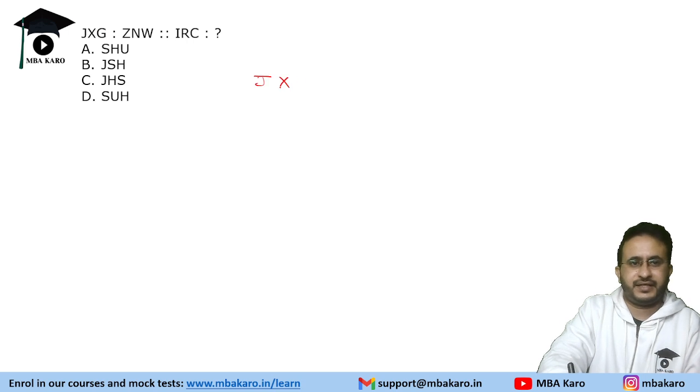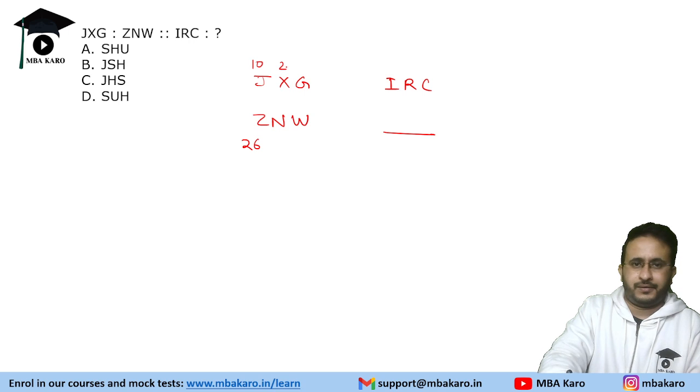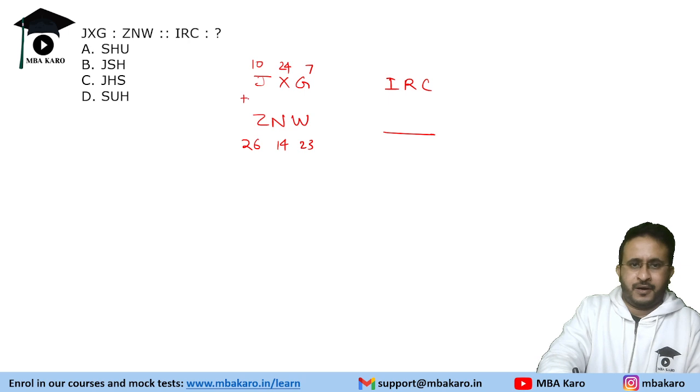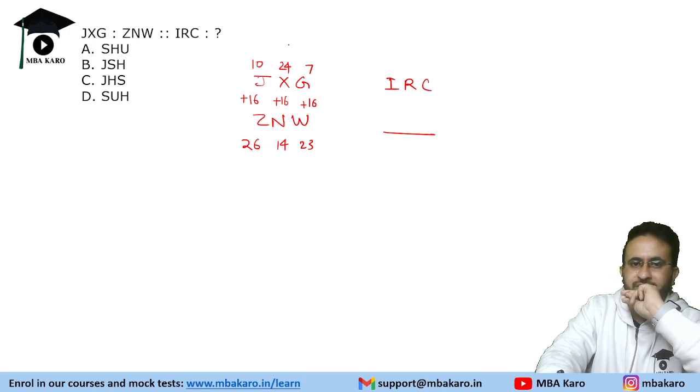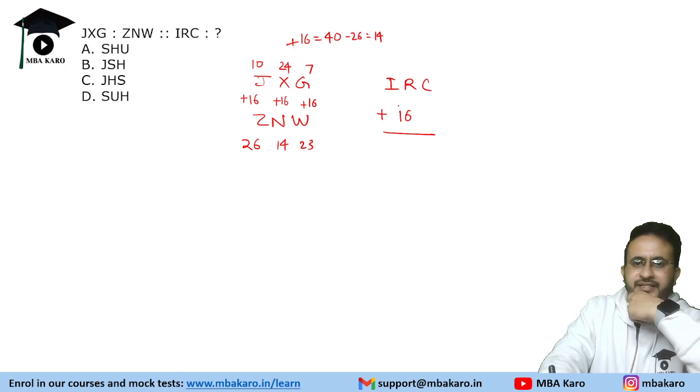Z, J, X, G. If we see, this is 10 plus 16, and this is also technically plus 16, because 24 plus 16 is 40, and 40 means 14. So basically we need to add 16 to each of them.